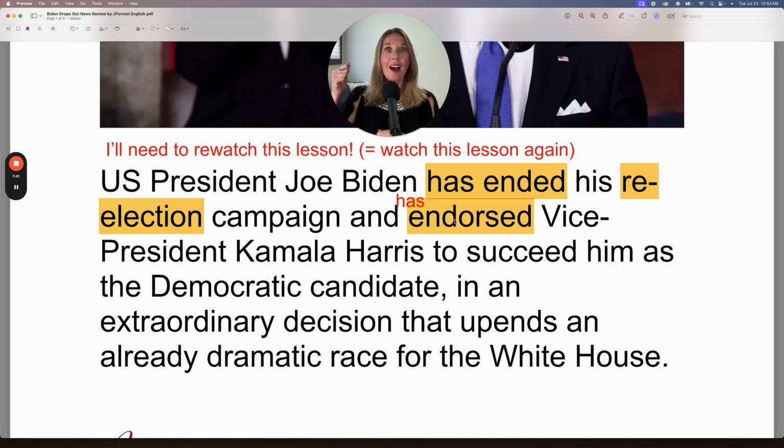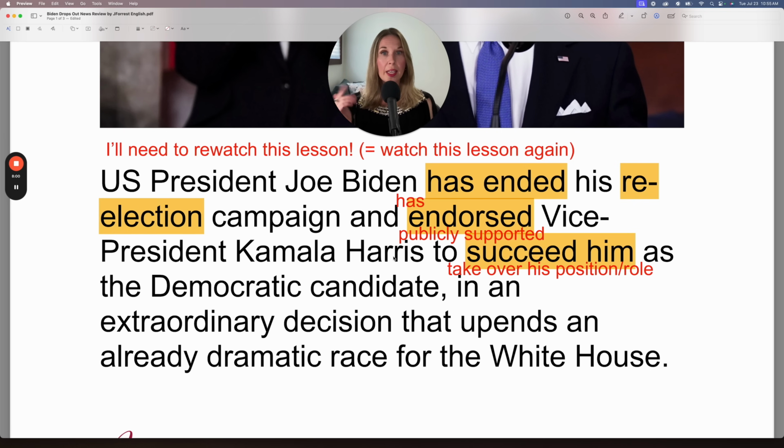They say, I really like this drink. For example, they endorse that drink. So Joe Biden has endorsed Vice President Kamala Harris to succeed him as the Democratic candidate. When someone succeeds someone else, it means that they take over that person's position or role.